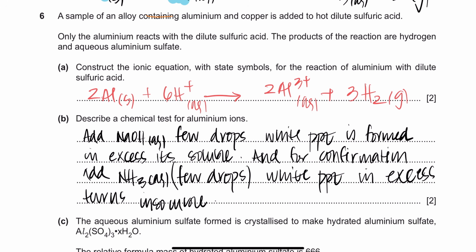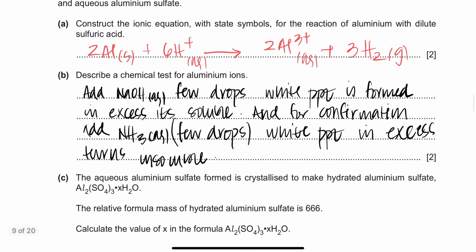Now your exam, because this was only for 2 marks, was saying that if the student has written up till this point, even this is correct, and if it's written just this and this, even that is correct. So you would get 2 marks anyways. But you realize that if you only wrote this, it was a little bit ambiguous because even zinc gives you the same test, right? So for aluminum you had to differentiate, and we studied the differentiating factor between zinc and aluminum. That was when you added aqueous ammonia. So you guys should remember all of that stuff.